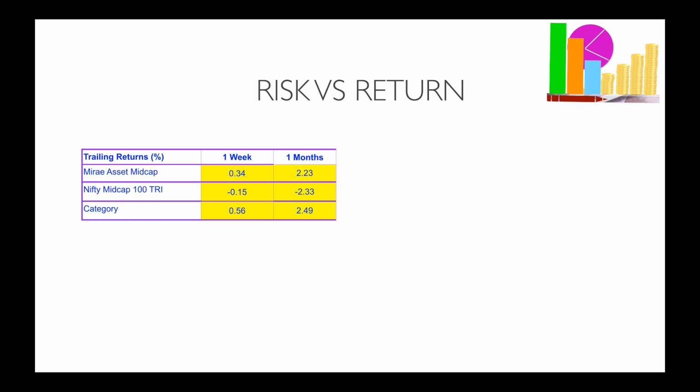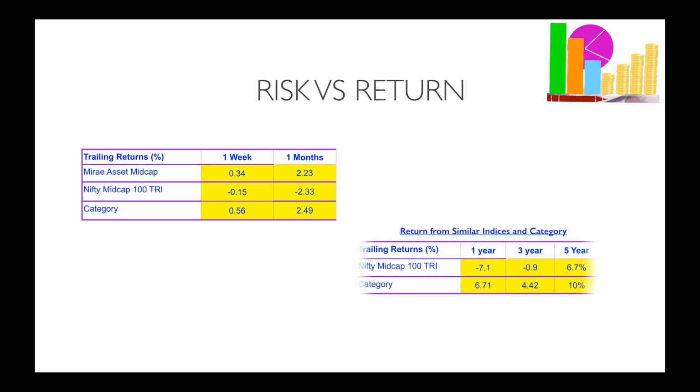Since this fund is very new, there is no past historic performance available right now. But looking at the Nifty Midcap 100 TRI and the category funds, we can project some of the trends for this fund. Nifty Midcap 100 TRI over 1 year has provided a 7.1% negative return, while the category has provided 6.71% return.